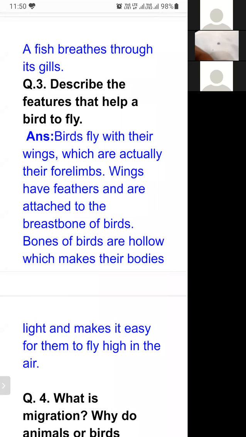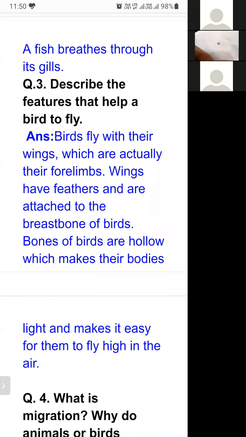So in every wing there are so many feathers. एक मेन विंग्स होते हैं और उनके अंदर छोटे छोटे जो feathers लगे हुए होते हैं, वो wings के साथ ही attach होते हैं. So wings have feathers and are attached to the breastbone of the birds. So wings are attached with the breastbone.